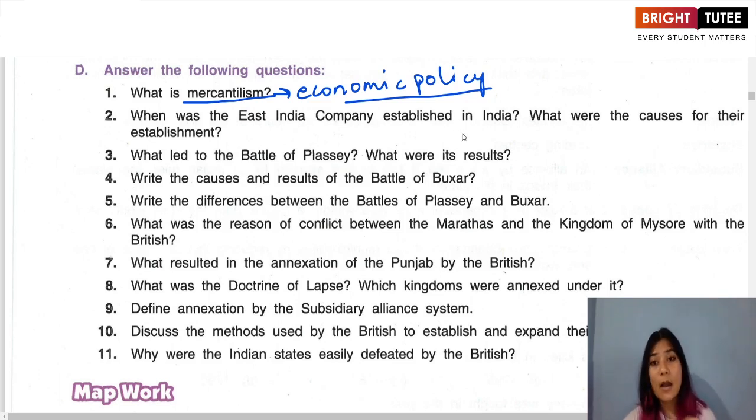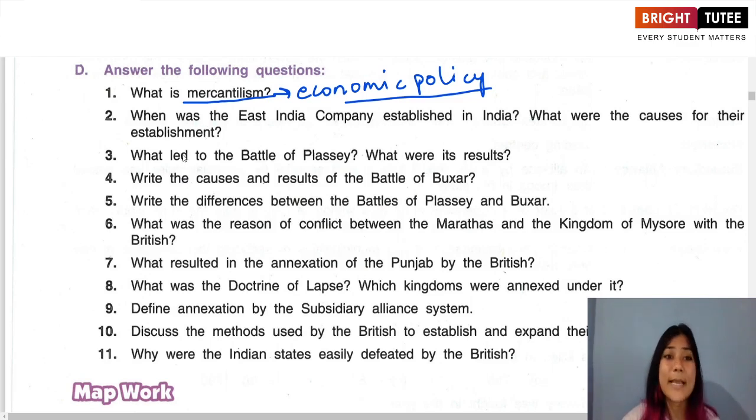Under this policy, the government controlled the industry and trade. Basically the government has full control over trade and industry. So that is mercantilism.